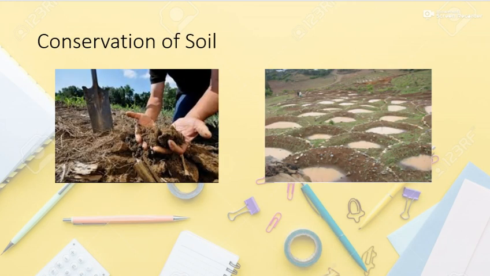The next topic for today is conservation of soil, and we'll only introduce the topic today. We'll study it in the next class. Soil is a natural resource and a very important one, because there are many plants and vegetables which grow on the soil, without which human livelihood is almost impossible. So it is very important for humans to conserve this soil.